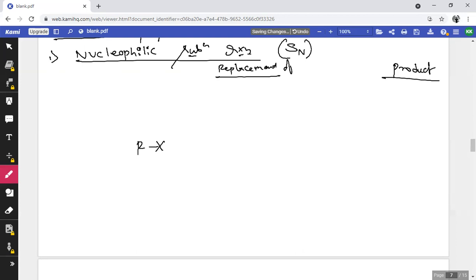Okay, if you consider alkyl halides, which on treating with water, boiling water, then the replacement of X by OH group takes place to give ROH, that is alcohol, with the liberation of HX, hydrogen halide.